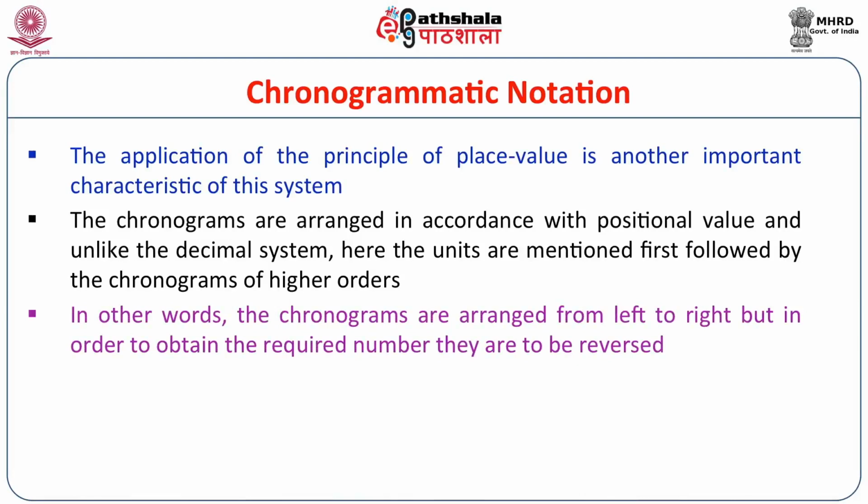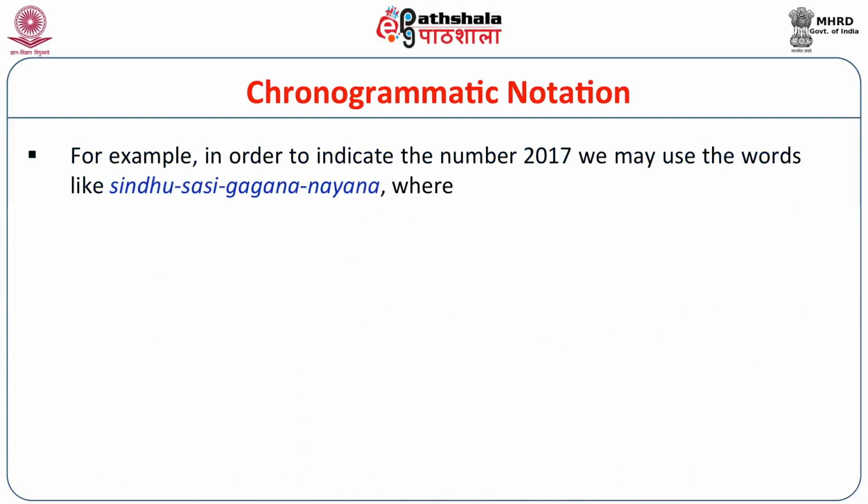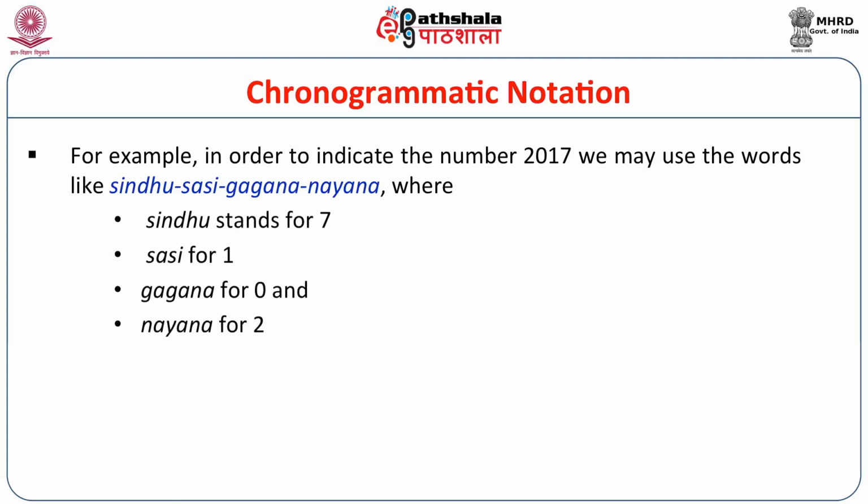For example, in order to indicate the number 2017, we may use words like Sindhu, Sashi, Gagana, Nayana, where Sindhu stands for 7, Sashi, meaning moon, indicates 1, Gagana for 0, and Nayana, or eye, for 2 eyes.